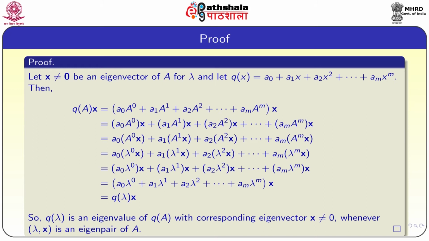So, we have a0 lambda power 0 plus a1 lambda plus a2 lambda square and so on, am lambda power m, into x, which is equal to q of lambda into x. So, what we proved is q of A into x equals q of lambda into x. So, q of lambda is an eigenvalue of q of A with the corresponding eigenvector x not equal to 0. So, whenever lambda, x is an eigenpair of A, then q of lambda, x is an eigenpair of q of A.